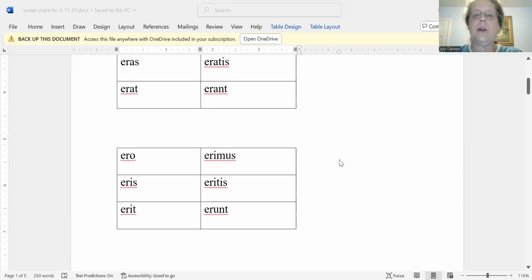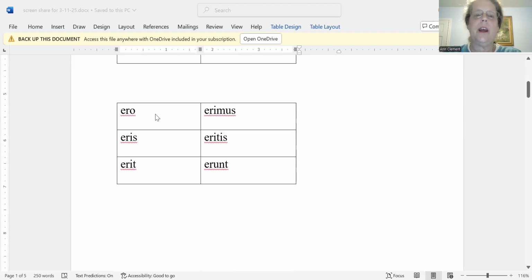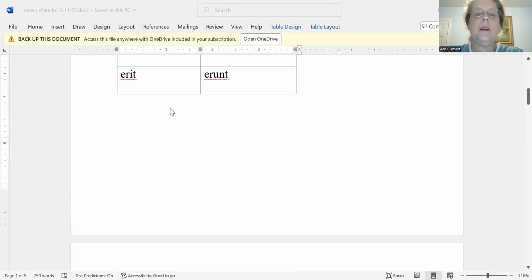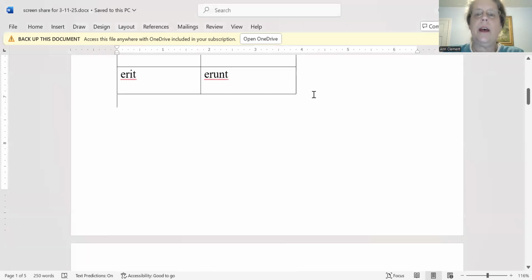And then finally, we learn the future tense. Ero, eris, erit, erimus, eritis, erunt. I will be, you will be, he, she, it will be, we will be, you all will be, they will be. Okay. Now, in addition to the being verb, we have also learned 2 tenses for action verbs. So let's take a look at that.